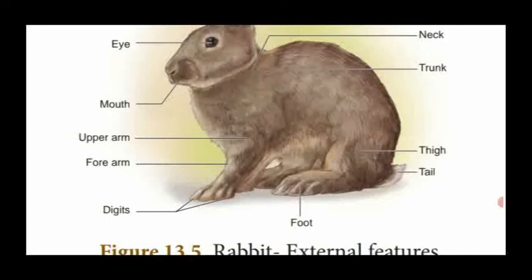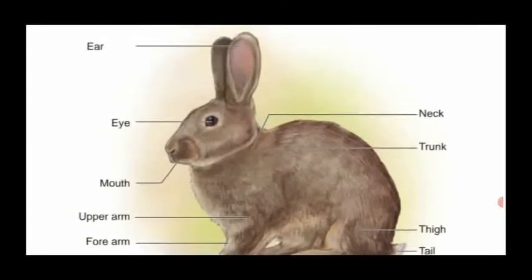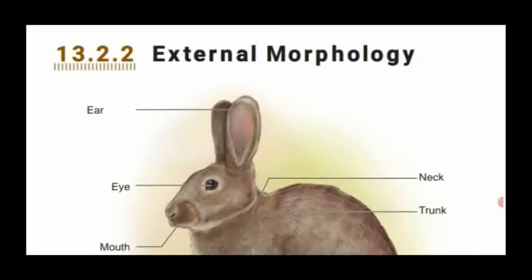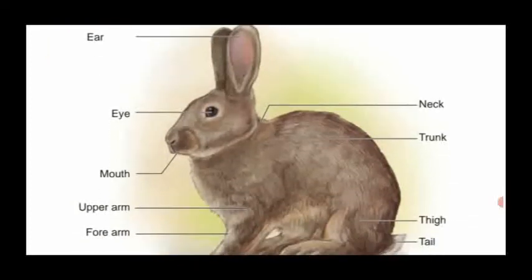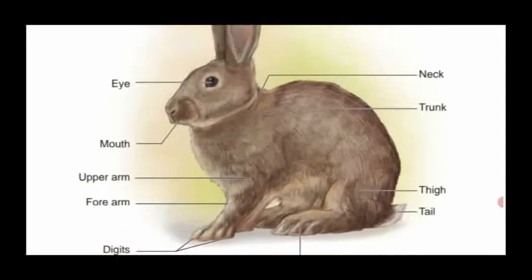They are having the pair of limbs, upper arm and the lower arm with the digits. That is said to be the external features of rabbit. We are going to see in the paragraph, and also we are going to see size, shape and different color of the rabbit.